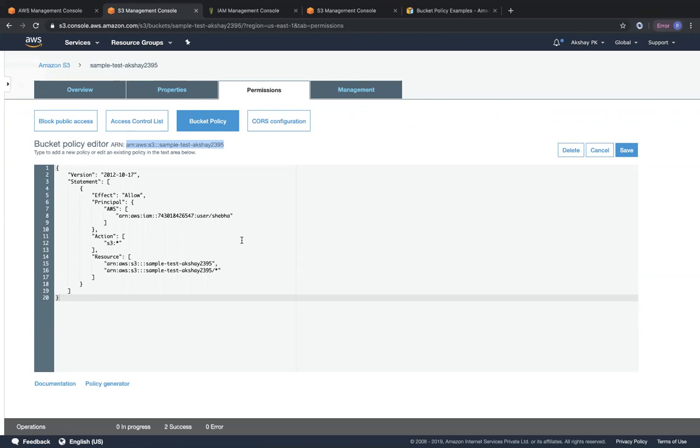IAM policies have the highest preference, followed by access control lists, followed by bucket policy. You can view the hierarchy of permission levels in the AWS documentation. I'll share the documentation regarding which policy takes preference. IAM policy has the first preference, closely followed by access control lists, and then bucket policies, because bucket policies are a one-to-one entity mapping to a particular bucket.